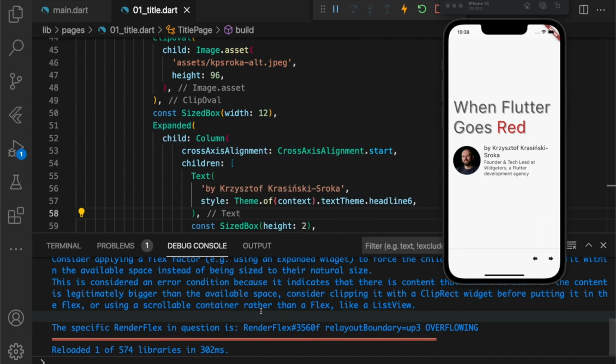Let's apply some expanded. I won't go into details, as I said, but if you don't know what Flex is and you want to learn, then you can take a look at the flutter.dev documentation on box constraints and how to apply them. Let's go to the next error.